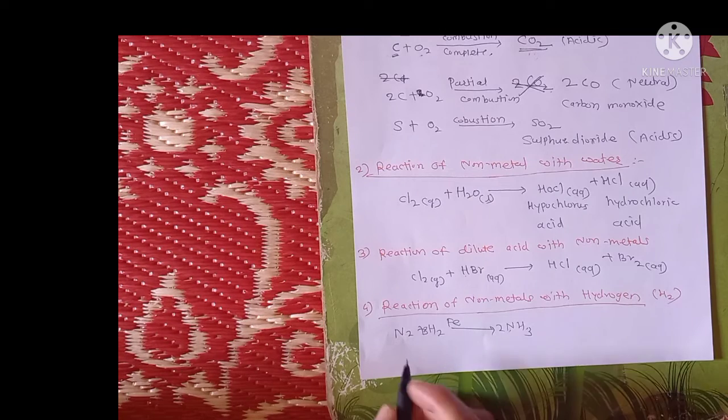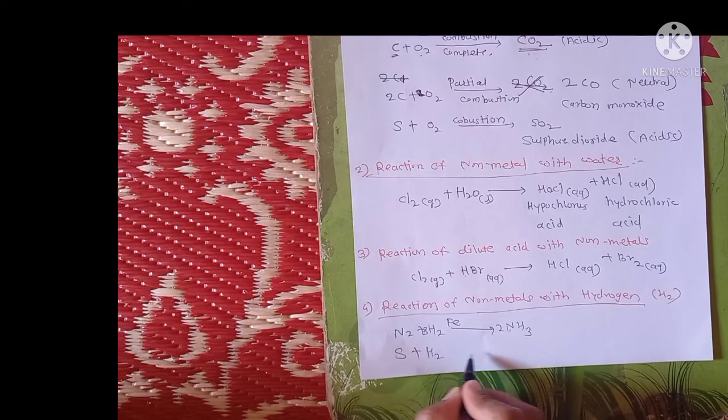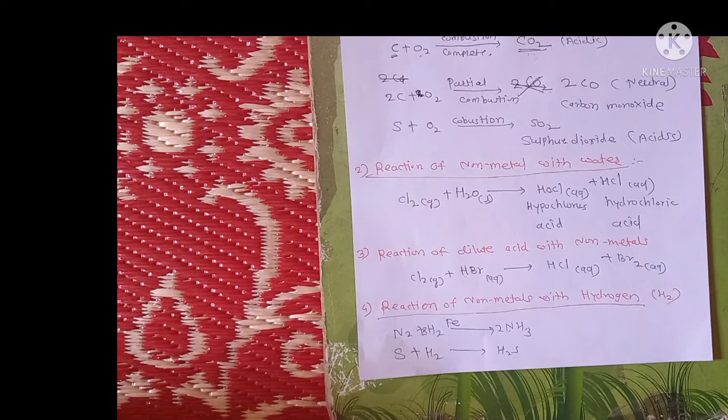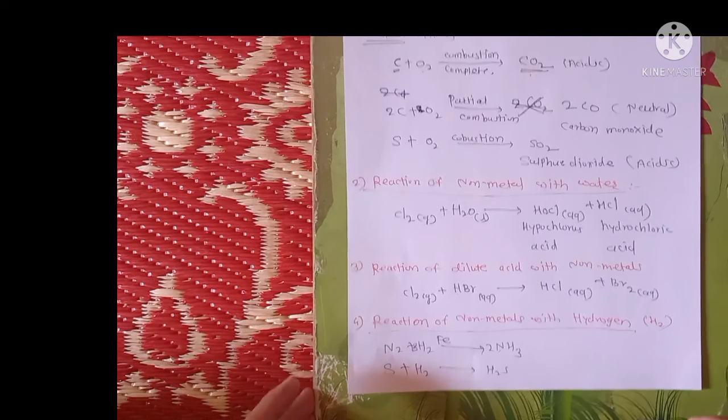One more example: sulfur reacts with hydrogen, and there is a formation of hydrogen sulfide gas, H2S. So here also some conditions are required, like appropriate temperature, pressure, and some catalyst. So these all are the chemical properties of non-metals. So I will revise again for you.